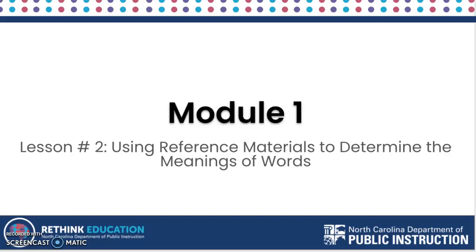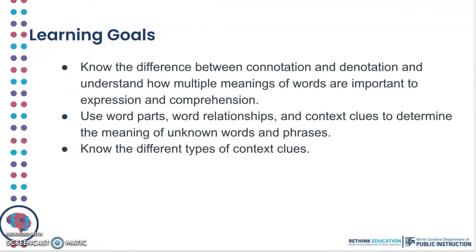Welcome to Module 1, Lesson number 2, Using Reference Materials to Determine the Meaning of Words. Here are some of our learning goals. To know the difference between connotation and denotation, and understand how multiple meanings of words are important to expression and comprehension. To use word parts, word relationships, and context clues to determine the meaning of unknown words and phrases. And to know the different types of context clues.